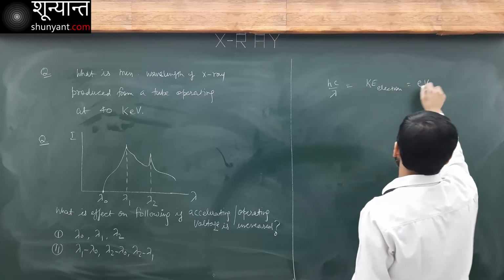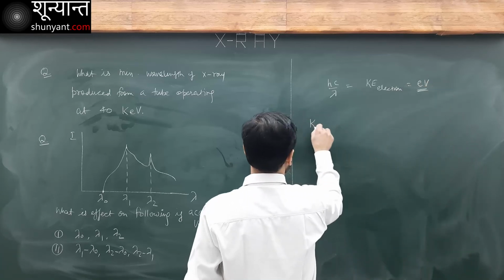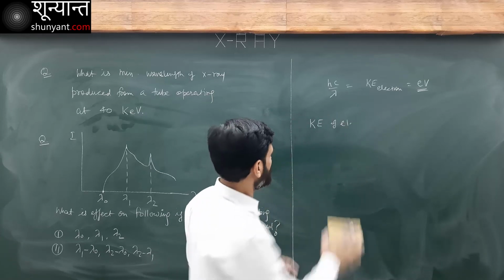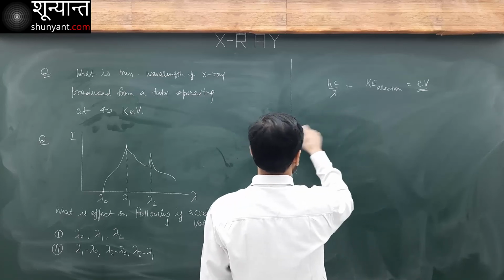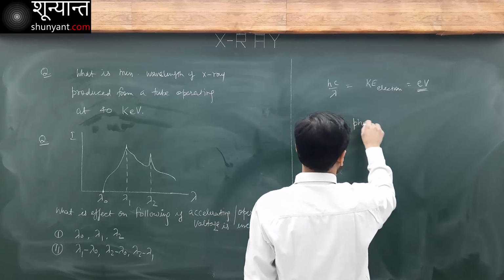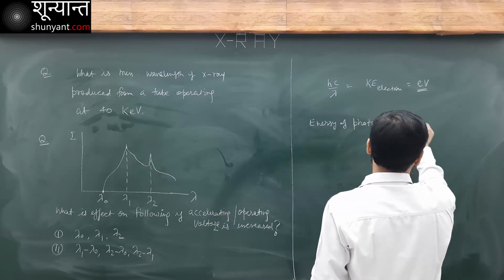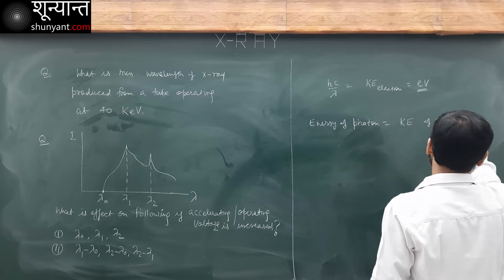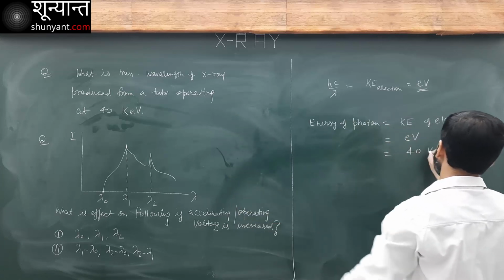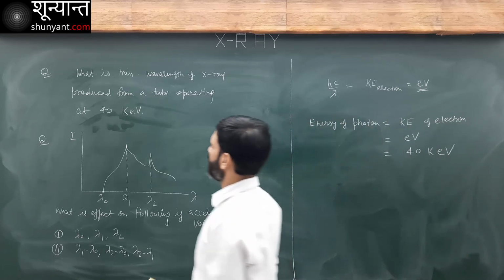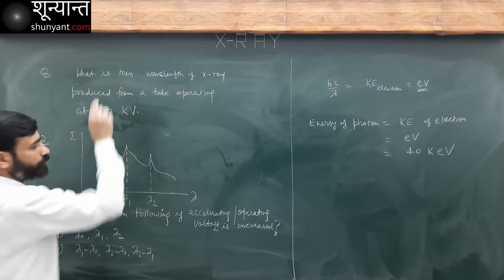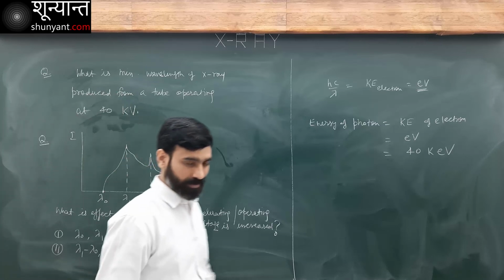It is equal to eV. Now, what is eV? Let me write it like this. The energy of the photon is equal to the kinetic energy of the electron, which is equal to eV, which is 40 kilo electron volt, from a tube operating at 40 kilovolt, not electron volt. It is 40 kilovolt here. That is a mistake.